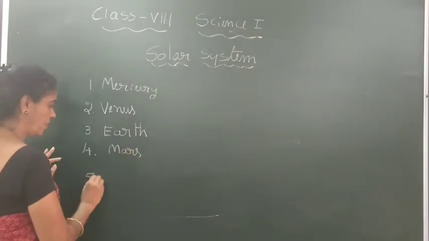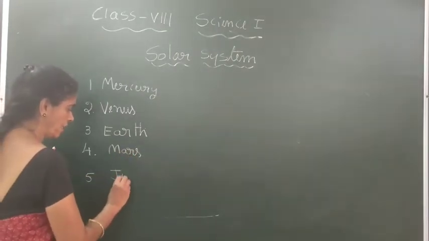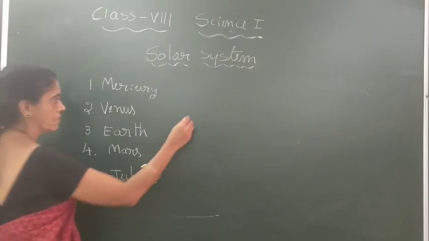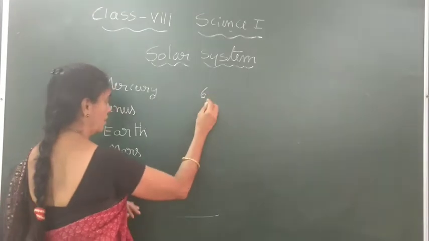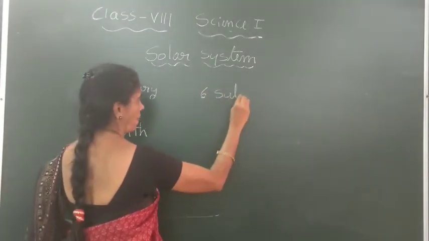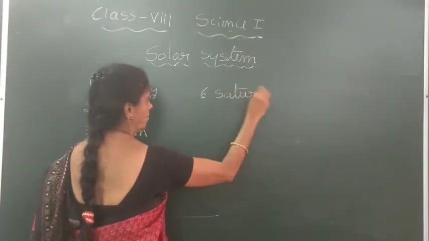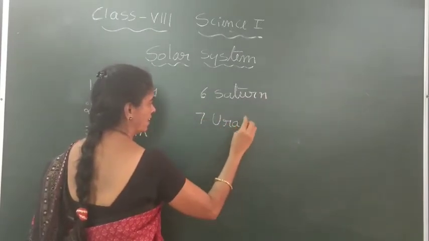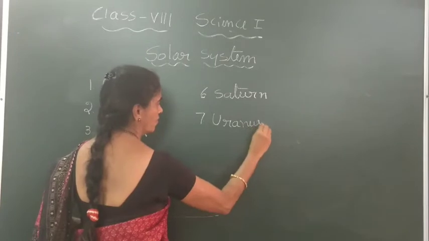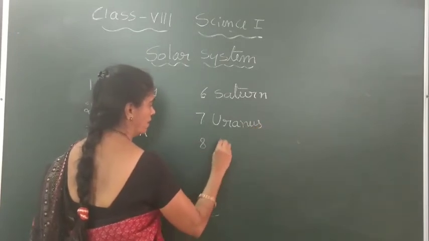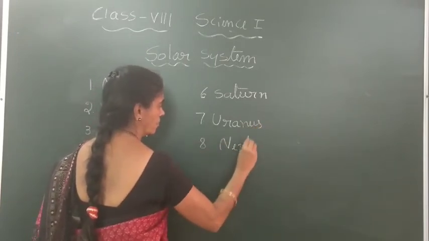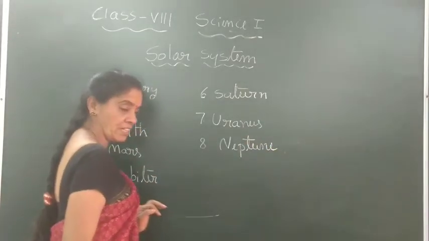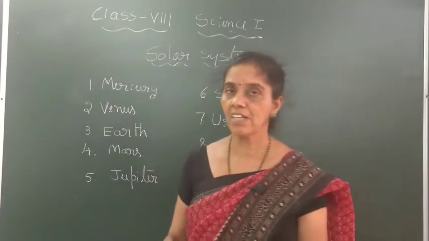The fifth one is the biggest planet, Jupiter. The sixth planet is Saturn. The seventh planet is Uranus, and the eighth planet is Neptune. These are the 8 planets in order.